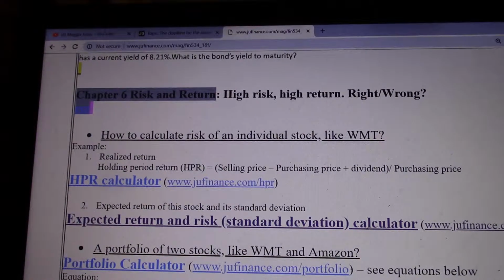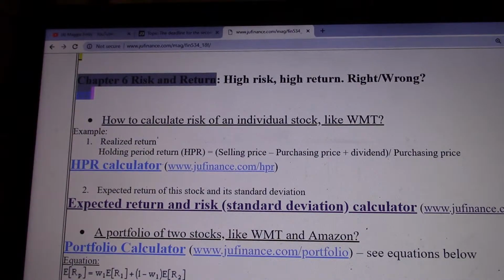So high risk and high return. It's riskier if you buy Tesla stock. You might lose money when the economy turns bad, or when the CEO and the company do something bad. But on the other hand, if everything is positive for Tesla, your returns might be very handsome. So with high risk and high return, you have to face the risk and wait for the opportunities to get high returns from your investment. That's high risk and high return.